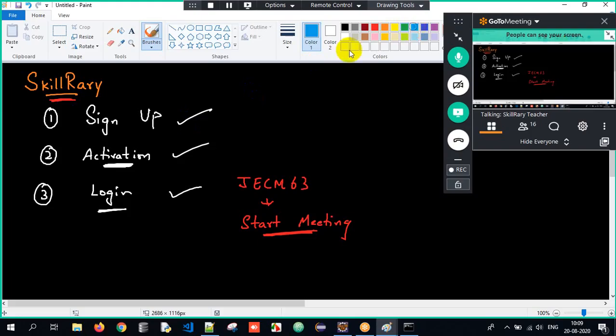For the people who have joined the session through Skillrary, good, you can all start practicing. If not, for the people who encountered any issues, first sign up into Skillrary, then you'll receive an activation mail, then log in and check whether you can view the course called JACM 63. Then you'll have an option called start meeting. Once you click on it, you will automatically get redirected to the platform.